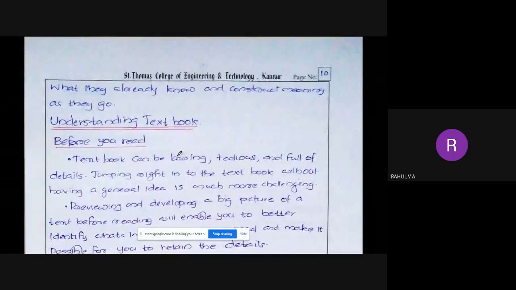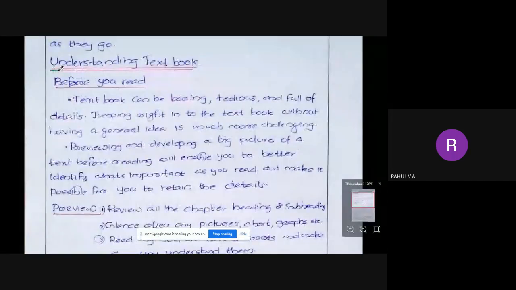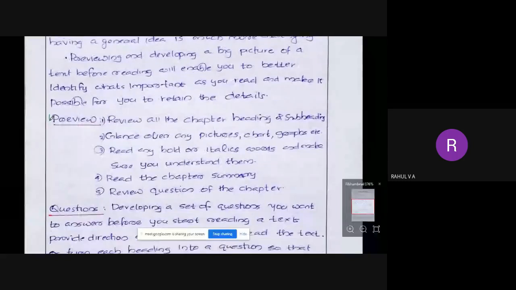Now we will see how to understand a textbook. Okay, how to understand the textbook. So this topic has some relation with the previous topic that we have learned, PQRST method and SQ3R method. It is almost similar. I told you that both the methods will be helpful when you are reading a textbook. So here, when you are understanding a textbook, before you read, what do you have to do? We have to preview. We learned the same word when we were discussing the PQRST method, preview.